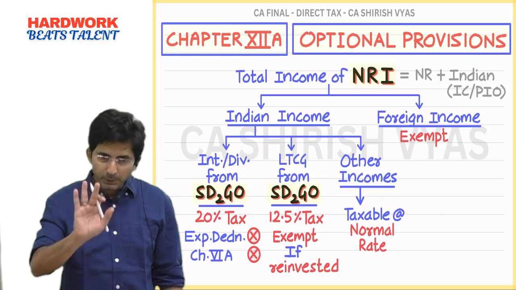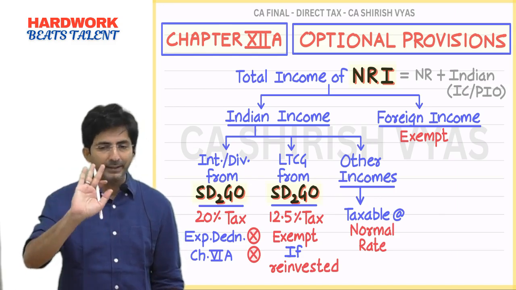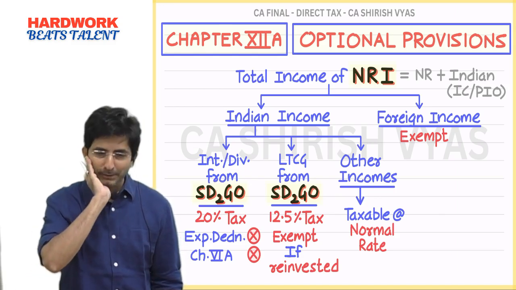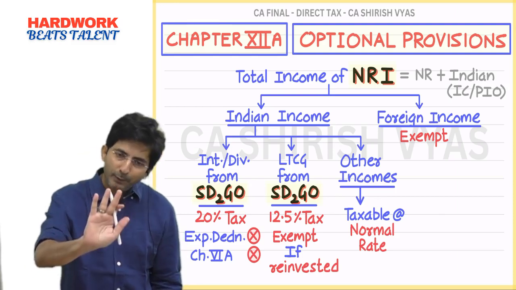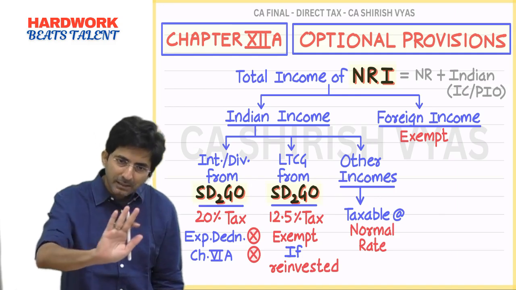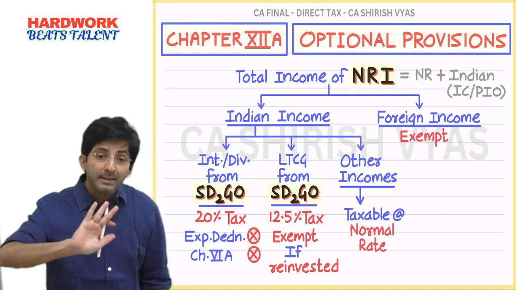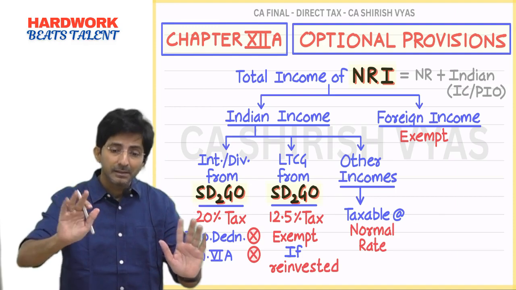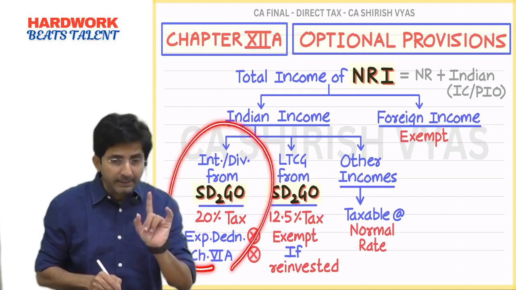So for such people, the government said, don't worry, come back to India. We will treat you nicely. You can still continue special provisions, but only for interest and dividend income.